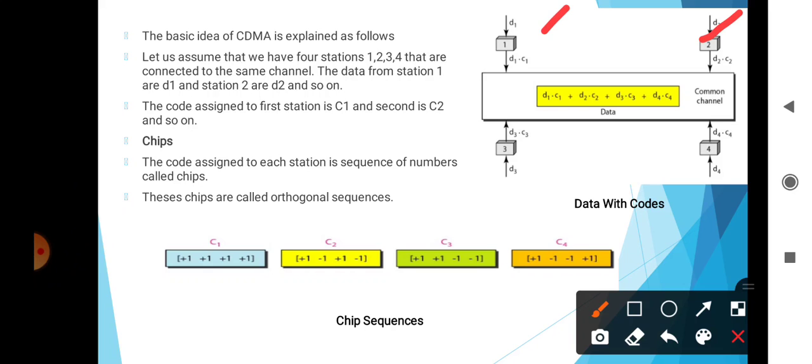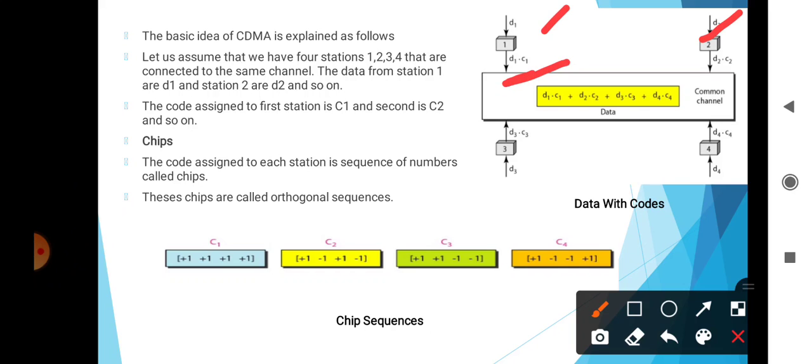The assigned codes have two properties. The first is that if we multiply each code by another, we get 0. And the second is that if we multiply each code by itself, we get 4, the number of stations. When these 4 stations are sending data on the same channel, station A multiplies its data by its code, that means D1 dot C1.